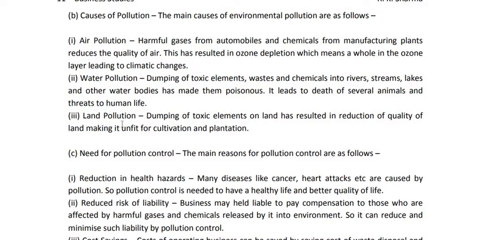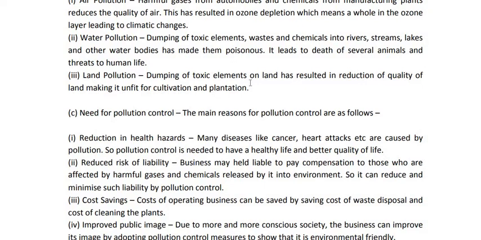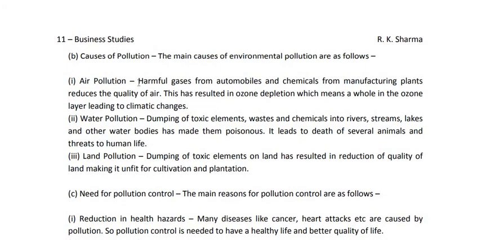And the third reason is land pollution, which occurs due to dumping of toxic elements on land. Throwing such toxic elements reduces the quality of land, making it unfit for cultivation and plantation. This is called land pollution. So for environmental pollution there are three reasons: air pollution, water pollution and land pollution. Due to these three, the environment is polluted. So these are the causes of environmental pollution.